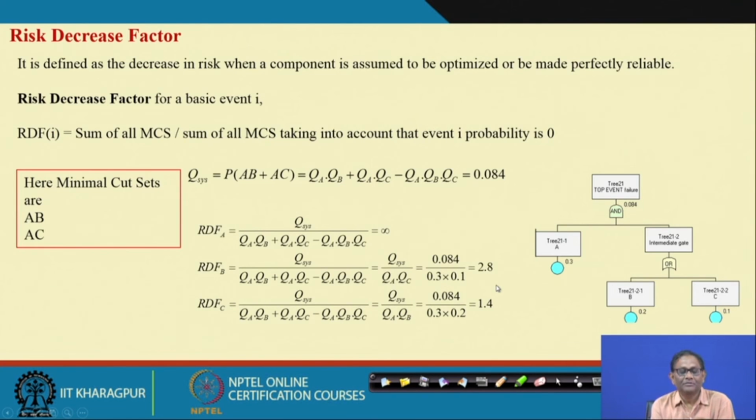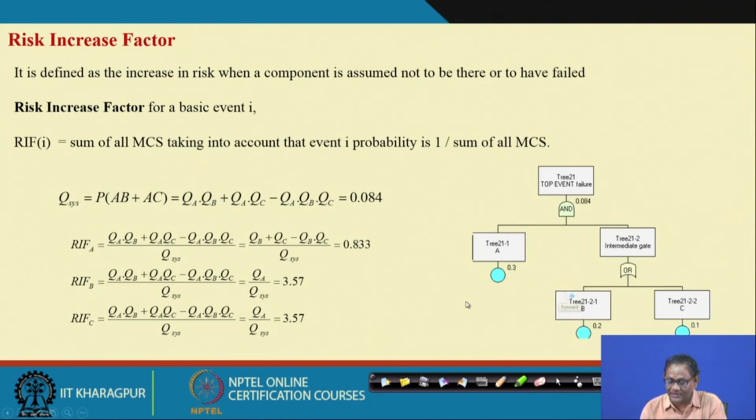Then this is similar to your Birnbaum measure also, but risk decrease factor means you make one component perfectly reliable, and what will happen to the system level failure, and what is the contribution of this towards system level failure. And then the other one is, suppose one is completely unavailable. So, these are the extremes we are talking about, but anyhow there are different measures. These measures will help you to understand the criticality of the parts, and accordingly you can take decisions.